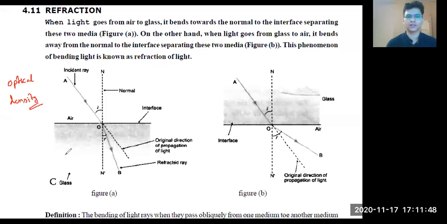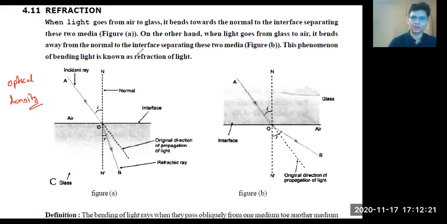Tell me, what will happen? It will decrease. Very good, Krish. Now think about it. This is what happens when a ray of light travels from one medium to another medium because of the change in speed of light. Actually, it's a change in wavelength, but I'm talking about the speed of light. Because of the change in speed of light, there will be deflection.